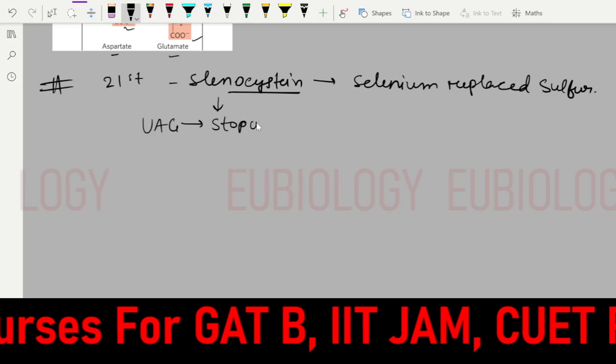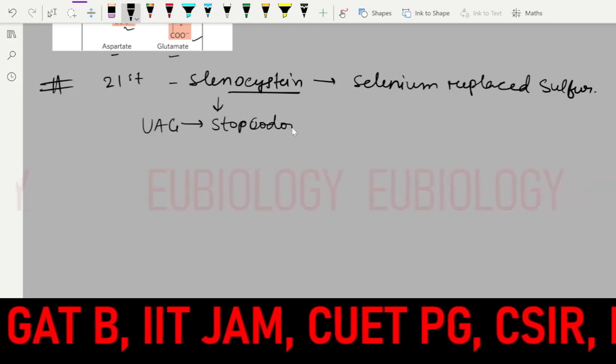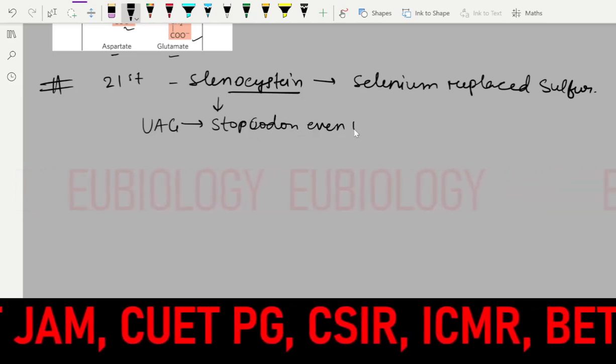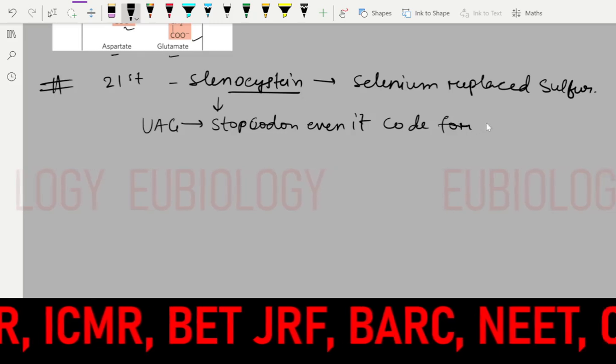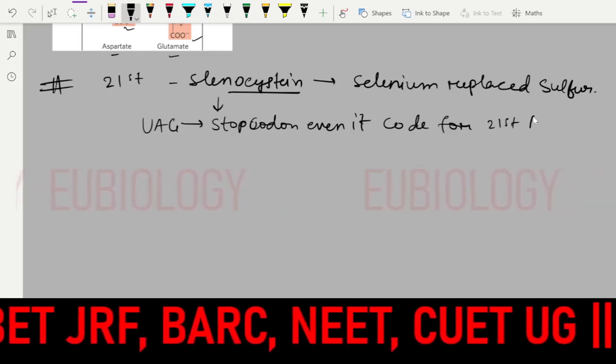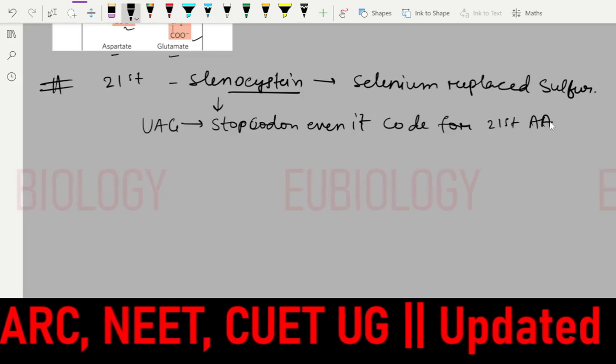Stop codon, even so it codes for the 21st amino acid, selenocysteine.